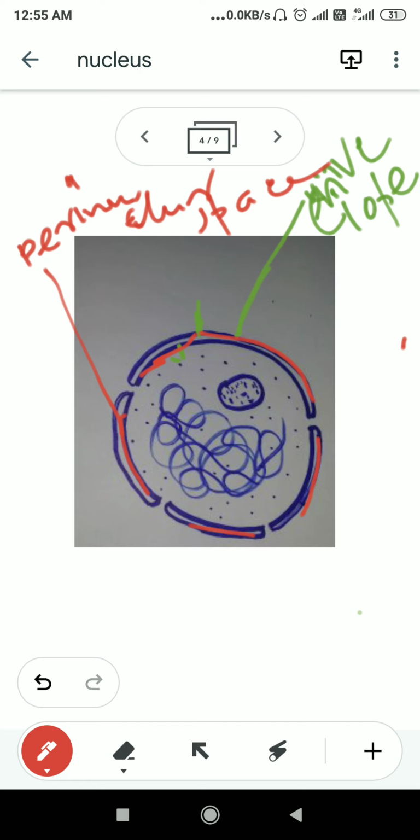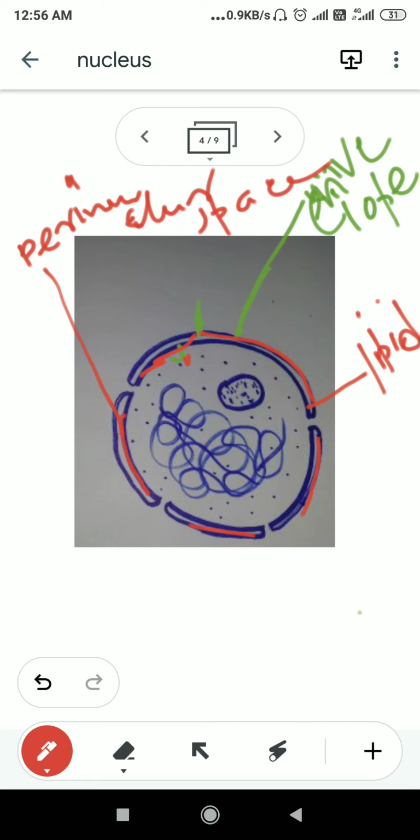It is a lipid bilayer membrane. So this bimembrane is made up of lipid. So we already discussed the outer protective layer of the nucleus, which is known as the nuclear envelope. It has mainly three regions. On the outer side it is known as the outer membrane, on the inner side it is known as the inner membrane, and between the outer membrane and the inner membrane the space is known as perinuclear space, and it is a lipid bilayer. And the function of this envelope is to separate the chromosomes from the rest of the cell.